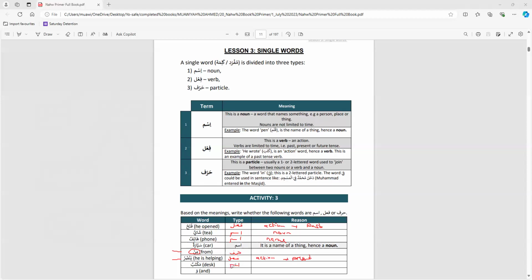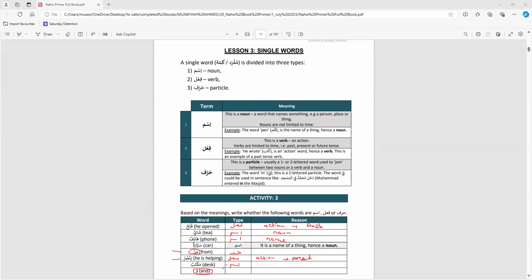That's an ism. And the reason? It's a thing. It's an object. It's a name of a thing, hence a noun, no link with time, etc. And a final one, wa, means and. So Yahya and Yusuf entered the room.